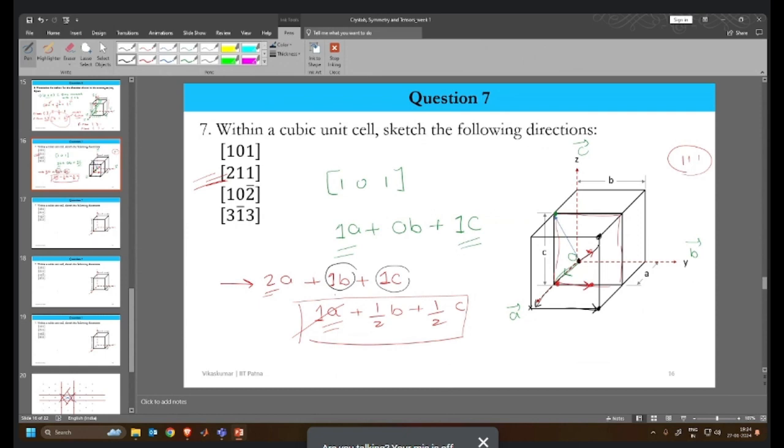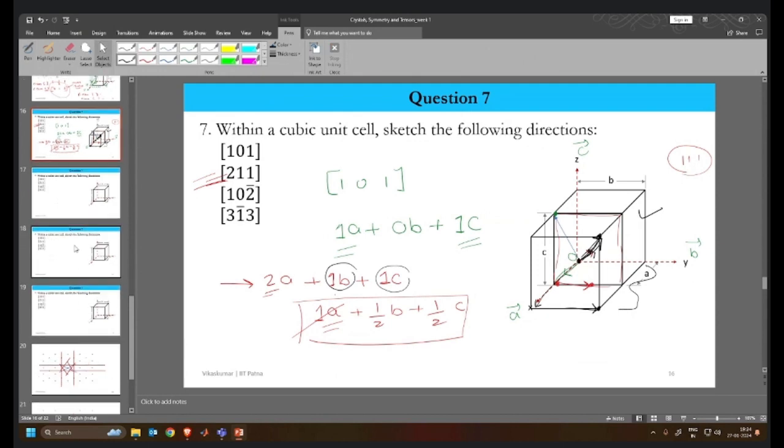If you join these two, if you draw it properly, I did not draw it properly, it will lie in the same direction. The only difference is that the magnitude of this particular vector is twice that of the original vector. Since both of them represent the direction, and we are worried only about the direction, there is no need to be concerned about the magnitude. So both cases, drawing within the 1 unit cell or drawing within the 2 unit cell by extending the unit cell, are fine. Both will do.